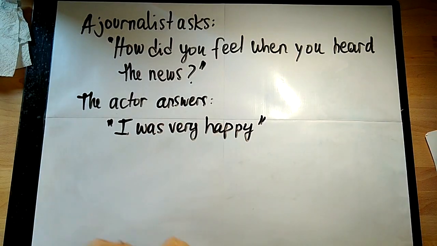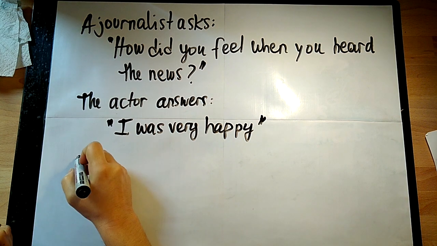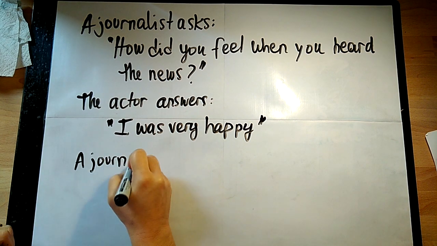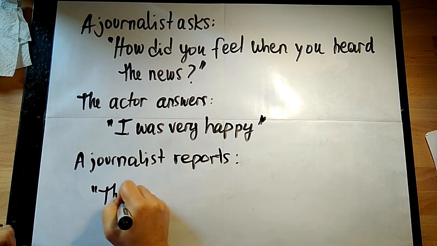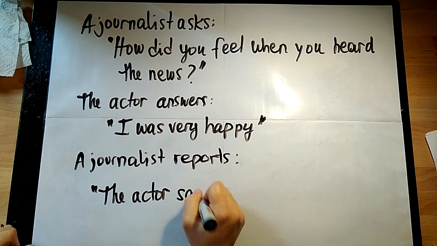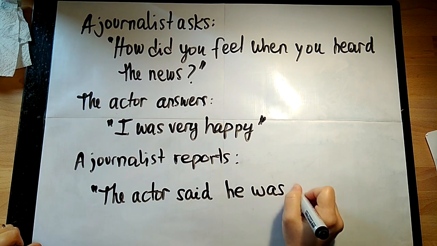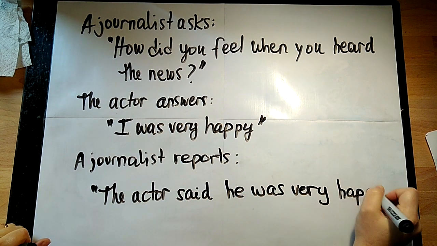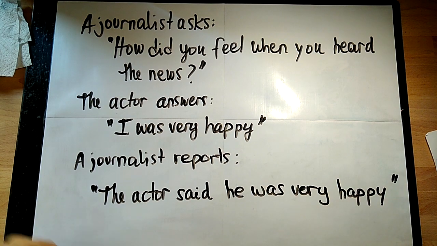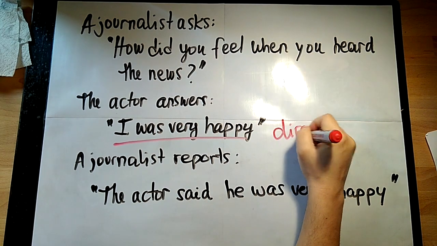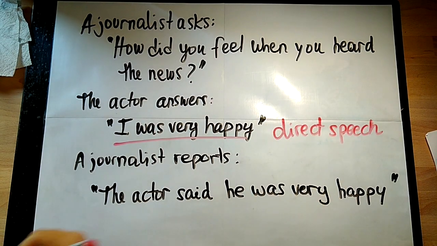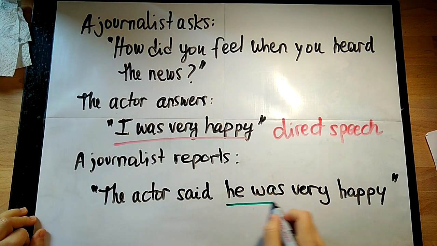So the journalist would report the following sentence. The actor said he was very happy. So here's an example of reported speech. Not exactly the words that the actor said, but repeated by another person.